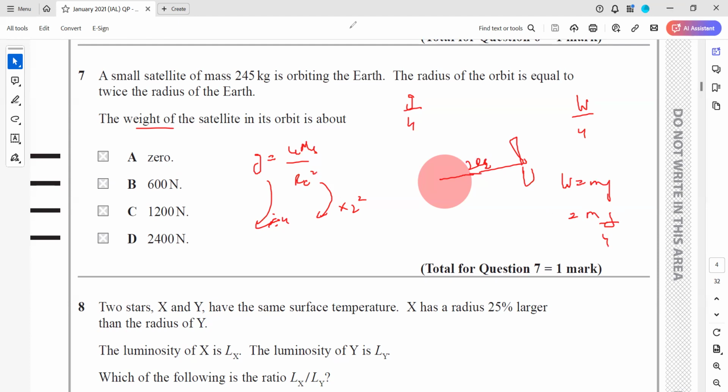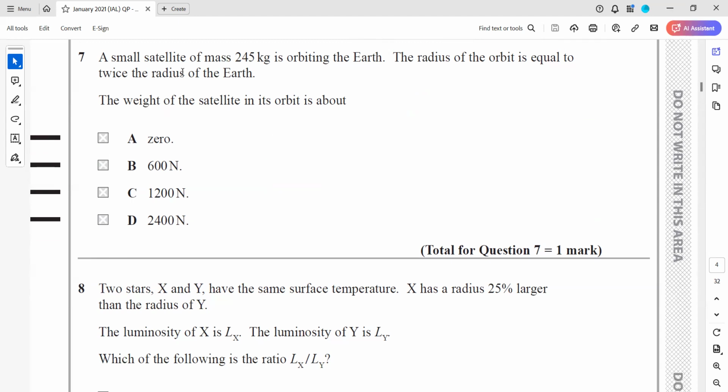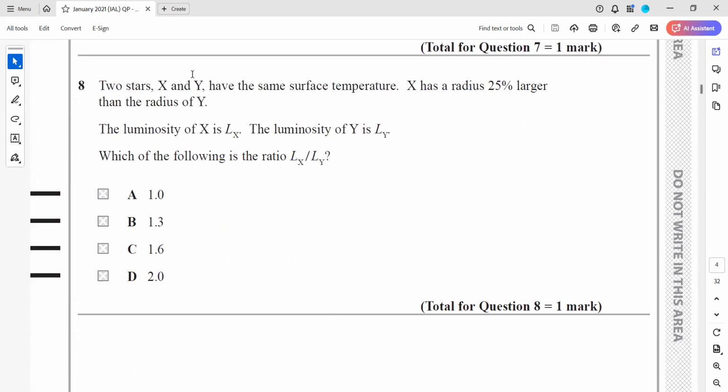So if you work out the weight, 245 times 9.8 divided by 4, that will give us 600 Newton. So B should be the right answer. Because the gravity is decreasing by 4, so the weight should also decrease by 4. As the distance has increased double, the gravity decreases with a square.